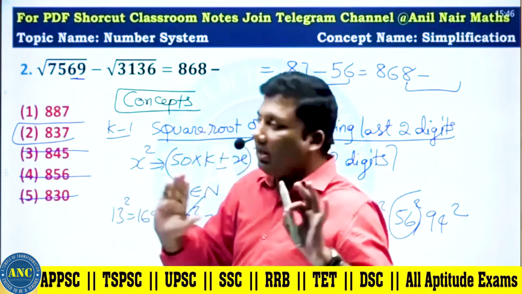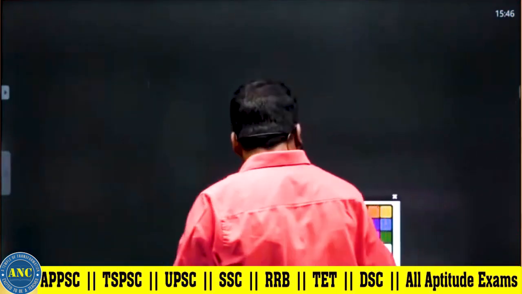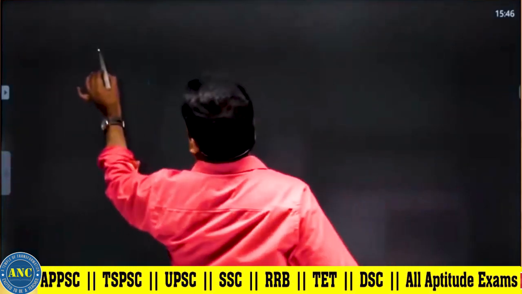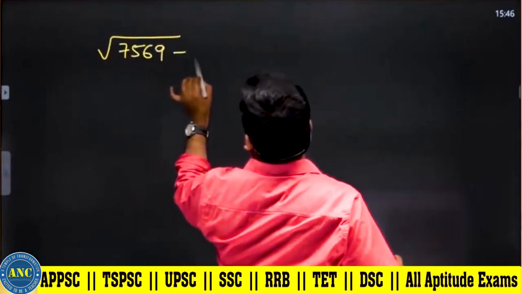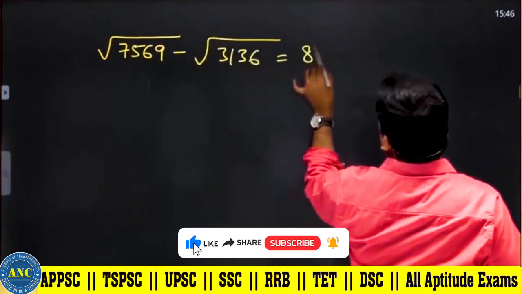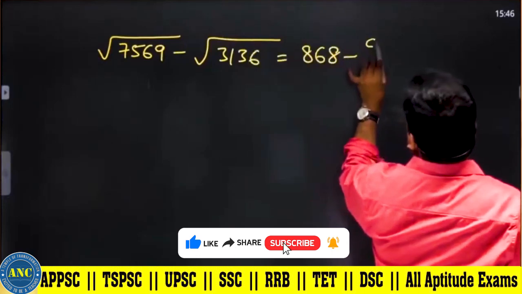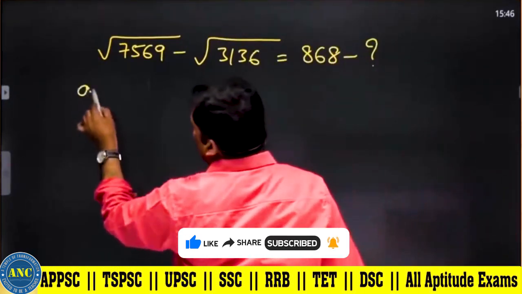In case you got more than one odd number, let us do it. Please write down, sir. This is a pure bank related question. Square root of 7569 minus square root of 3136 is equivalent to 868 minus question mark.